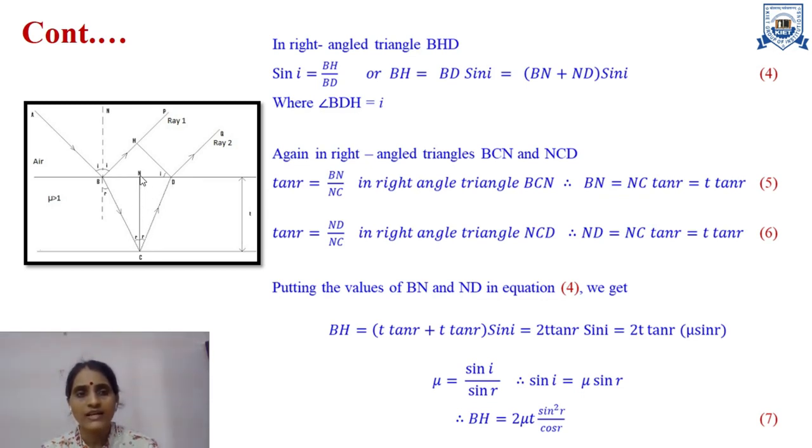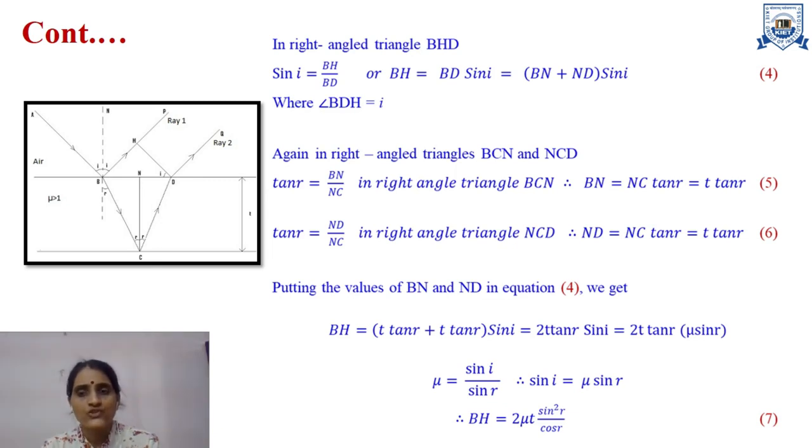Same way, tan R is ND upon NC, that is perpendicular upon base. So ND is equal to NC tan R, which is equal to T tan R, which is my equation number 6. I have numbered the equations over here so that it is very easy to substitute the values by naming the equations.